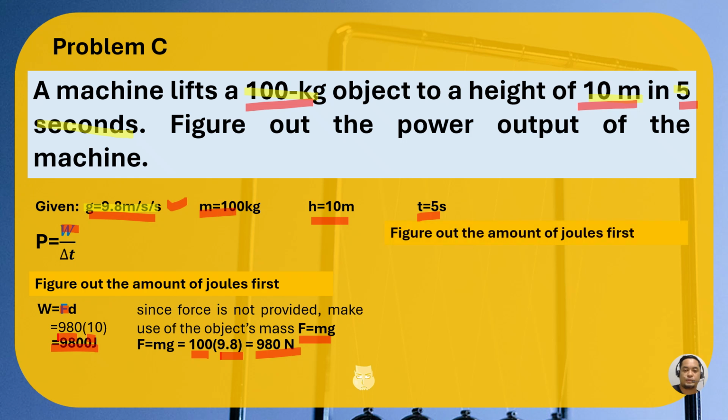All you have to do is put it here in our equation. We already have the work done. It's 9,800 joules divided by the time. So you will have 1960 joules per second, or watts.